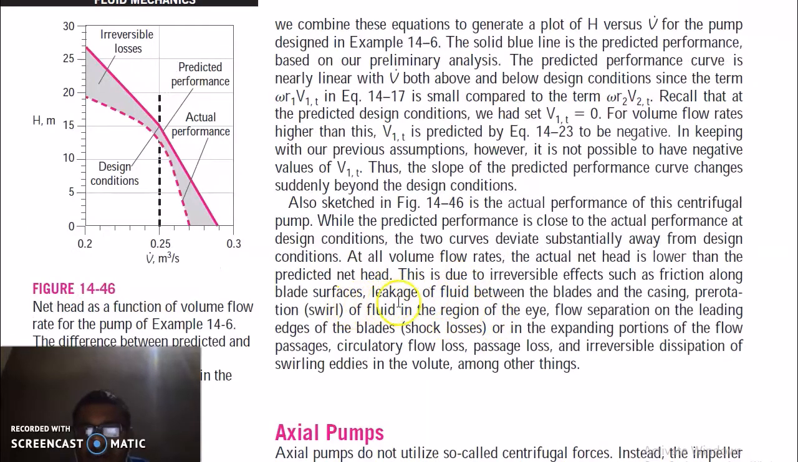Also there is leakage of fluid between the blades and casing, and there is swirl of fluid in the region, and also there are eddies. The circulatory flow loss, passive loss, irreversible distribution of swirling eddies in the volume, and other things are the causes of deviation from the predicted performance.